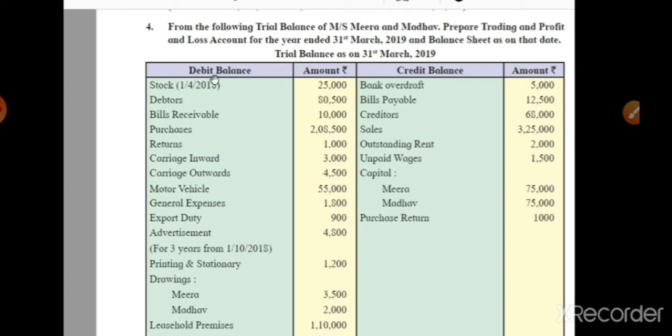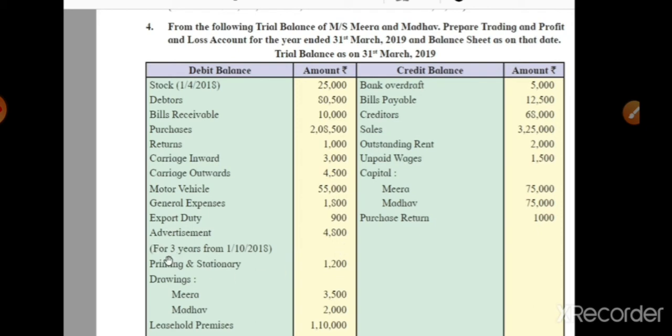So first of all, we just read the debit balance list with amounts. First, stock, in brackets they give us the date 1st April 2018. From the date we understood that the stock is opening stock, amount rupees 25,000, debtors 80,500, bills receivable 10,000, purchases 2,08,500, returns 1,000. Student, here returns means sales returns. Okay, the debit balance of returns is the sales return. Next, carriage inward 3,000, carriage outward 4,500, motor vehicle 55,000, general expenses 1,800, export duty 900, advertisement 4,800.